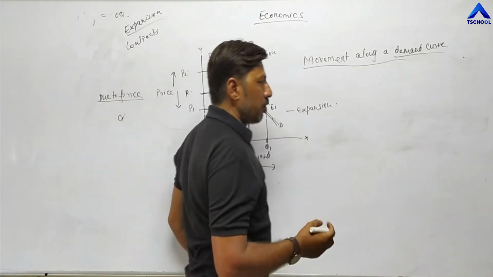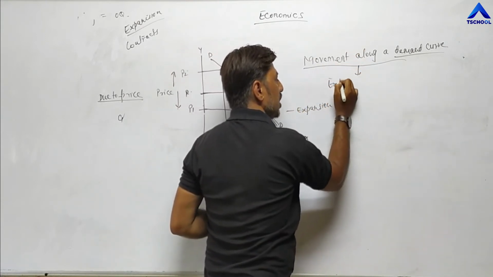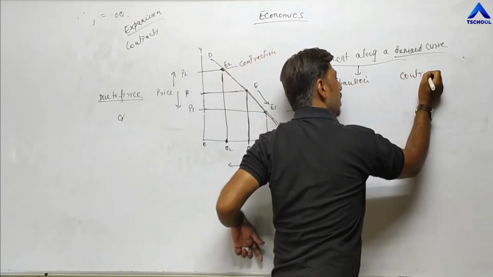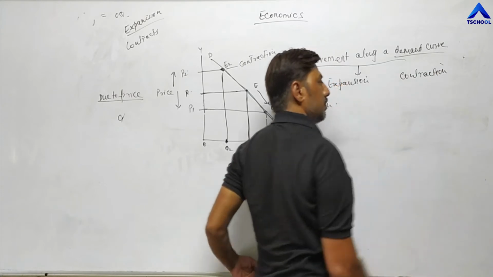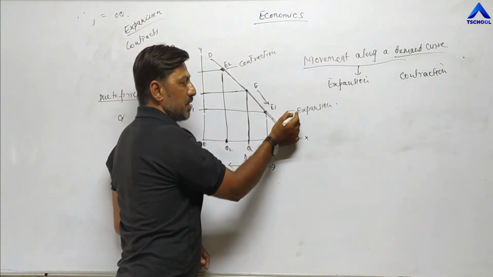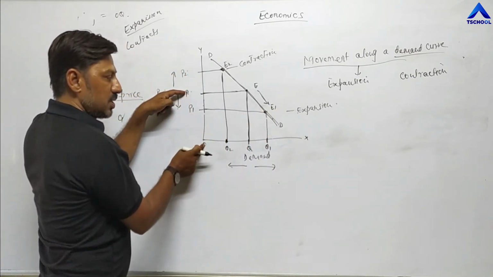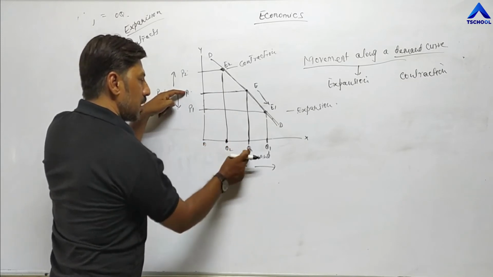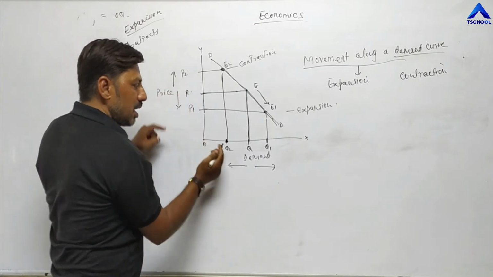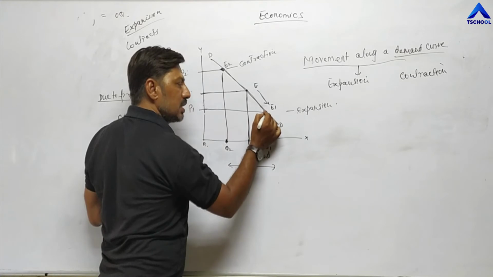So whenever a question is asked, explain movement along a demand curve, it means they are asking for both expansion and contraction. You have to define both expansion and contraction of demand. When the point moves downward, this is expansion. When price is OP, this OP means original or current price, and OQ means current demand. When price reduces from OP to OP1, as a result, demand increases from OQ to OQ1. So the new equilibrium point is E1.